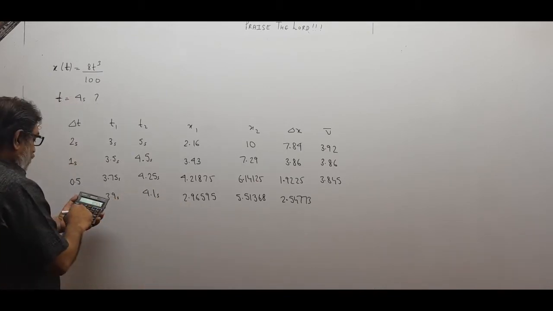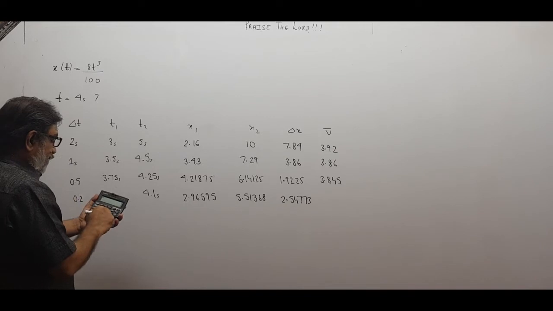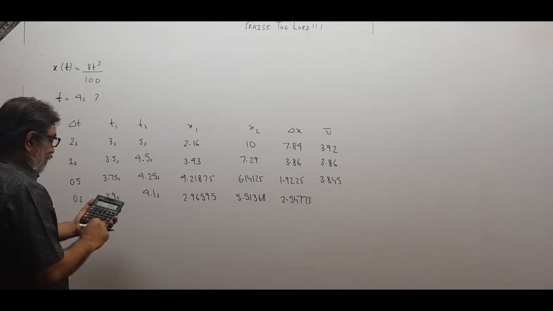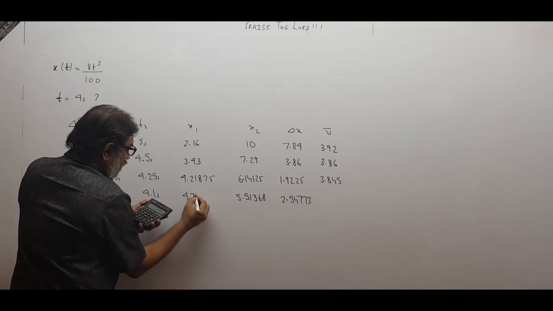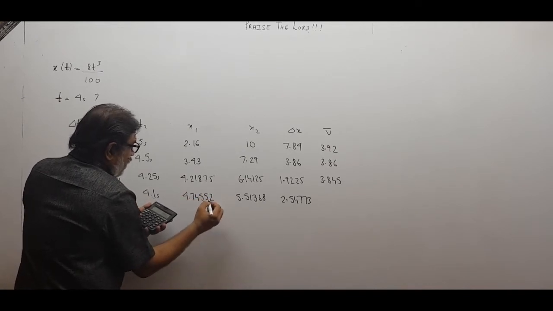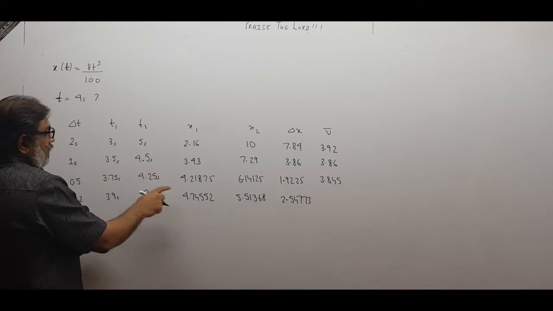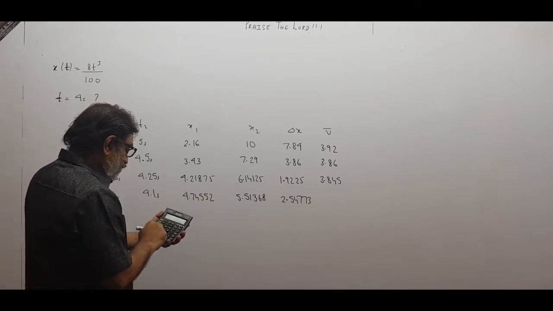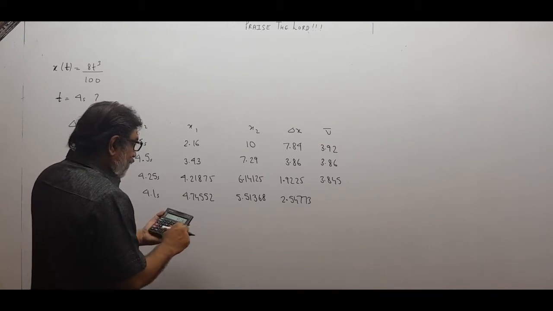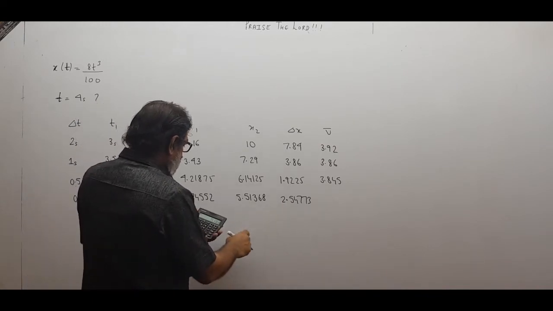Let me check again. For 3.9 into 3.9 into 3.9 into 8, this is 4.74552. And let me check for this, 4.1 into 4.1 into 4.1 into 8. This is correct.